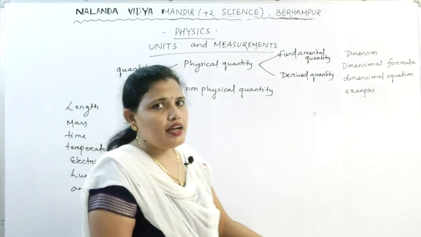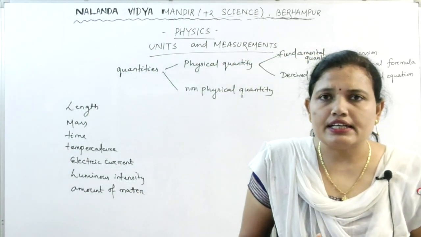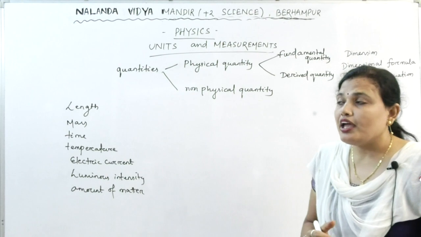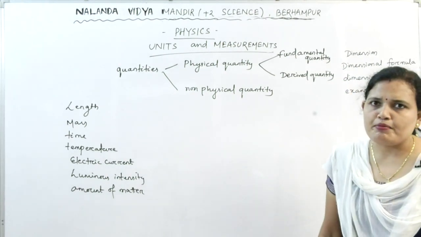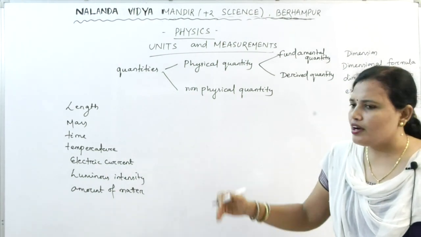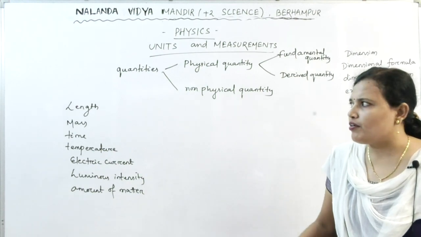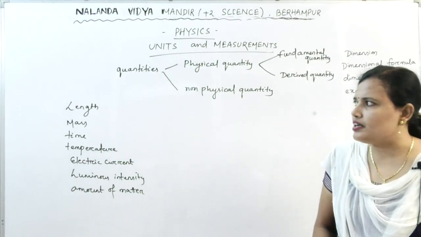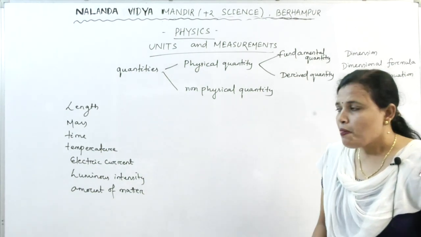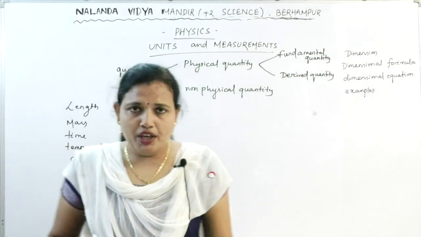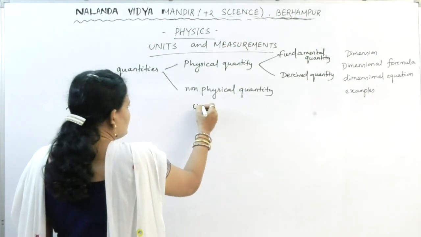And what are the derived quantities? The derived quantities are the quantities which can be expressed in the form of fundamental quantities. Those which we can explain in the form of fundamental quantities, we call derived quantities. Okay? Then next we have gone to the unit.